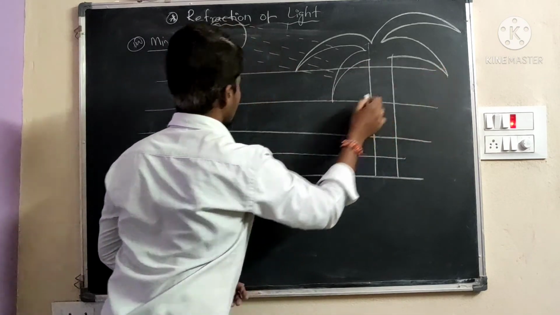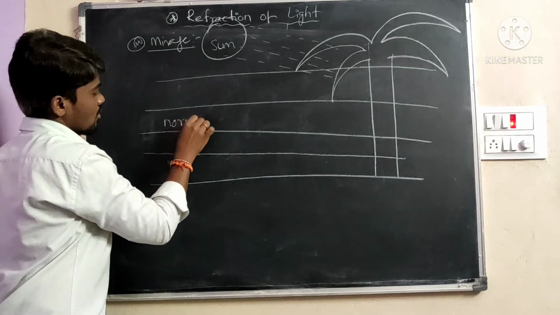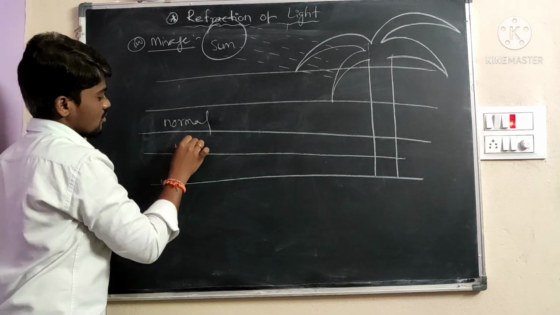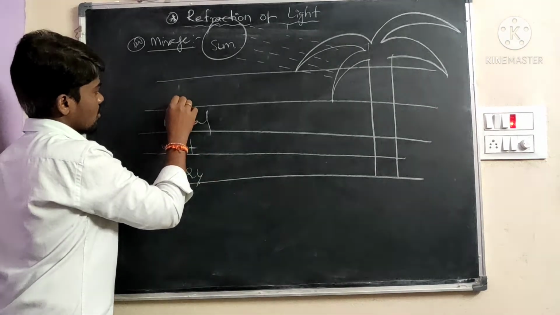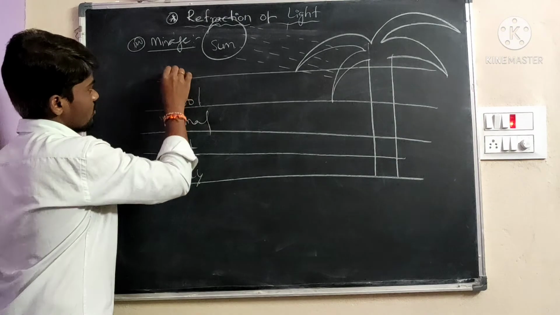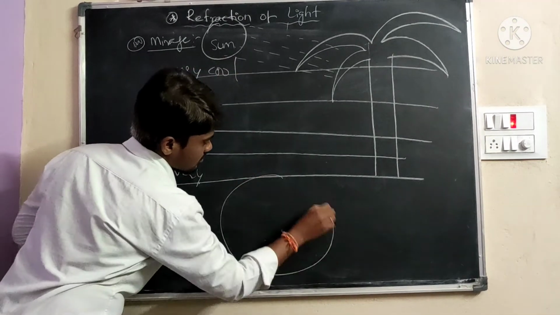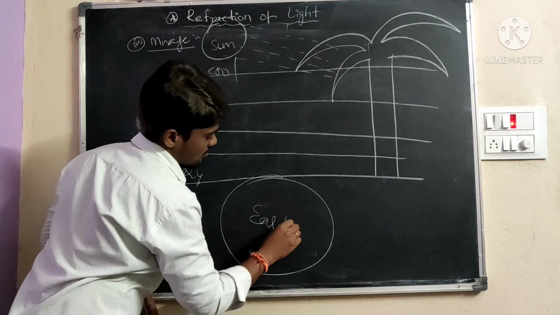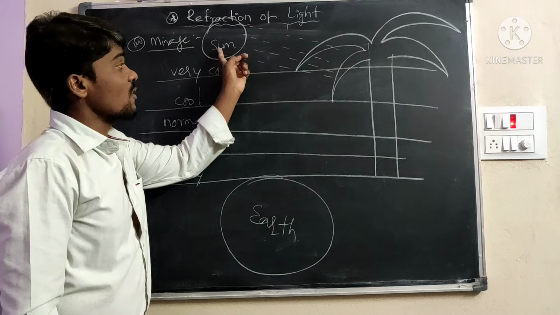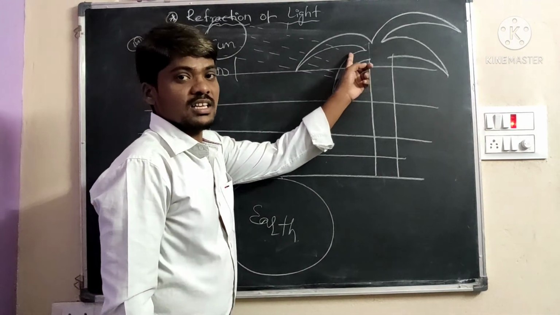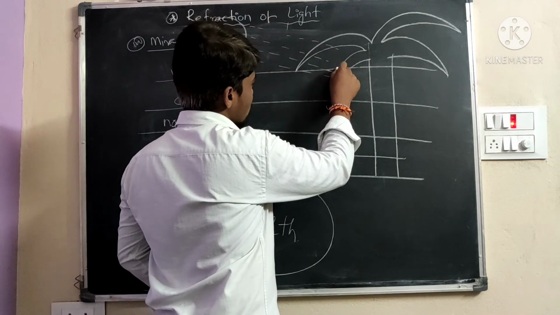Here is the normal. Here is hot, very hot. Here is cold, very cold. Here is the earth, downward. When the sunshine falls on the tree, it bounces back to the same medium.